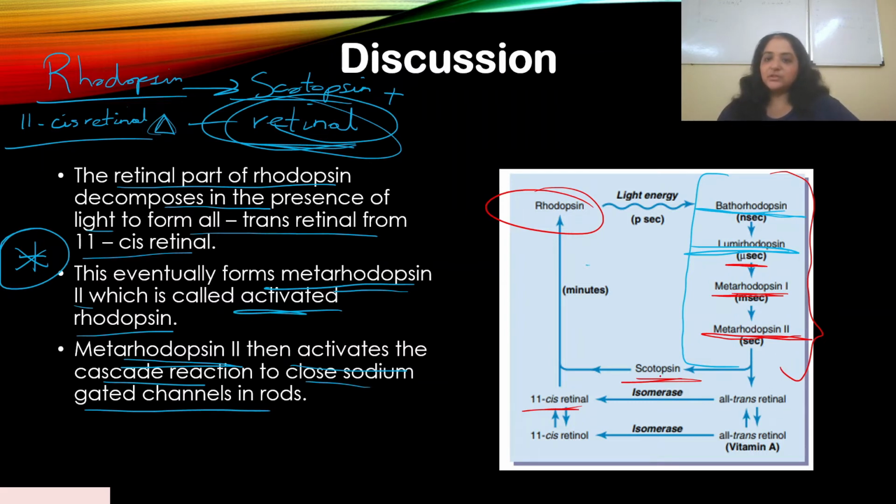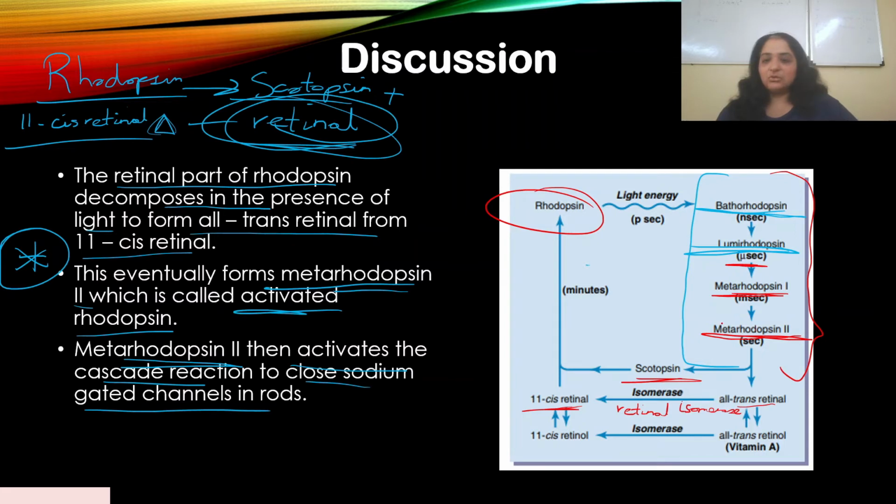Now scotopsin to form rhodopsin again needs 11-cis retinol, not all-trans retinol. It can't do anything with all-trans retinol; it forms a very unstable compound with it. So an enzyme called retinal isomerase is present there, which converts all-trans retinol into 11-cis retinol. Once 11-cis retinol is there, scotopsin and 11-cis retinol form rhodopsin eventually. So this completes the whole cycle.